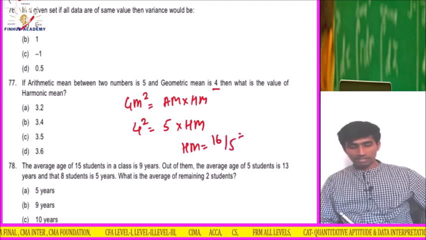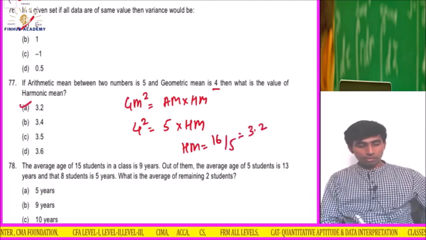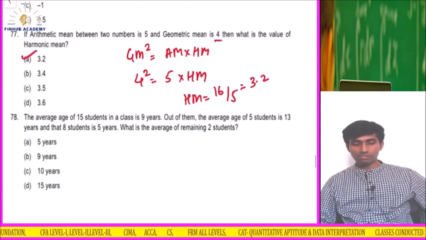16 divided by 5. I am getting 3.2. The answer is what? 3.2. Easy. Okay. Very simple sums if you know the formula.